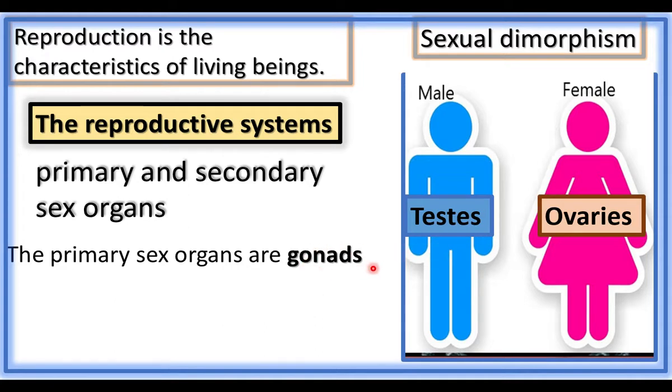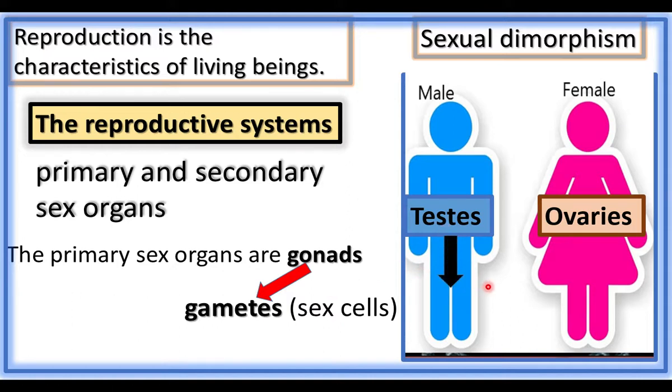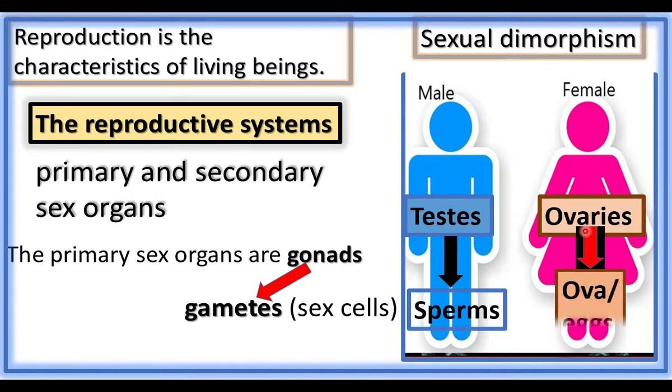These gonads produce reproductive cells called as gametes. Gametes are produced by gonads. Male gametes are produced by testes. The sperms are the male gametes. Ovaries produce female gametes. They are ova or eggs. Ovum is singular, ova plural.